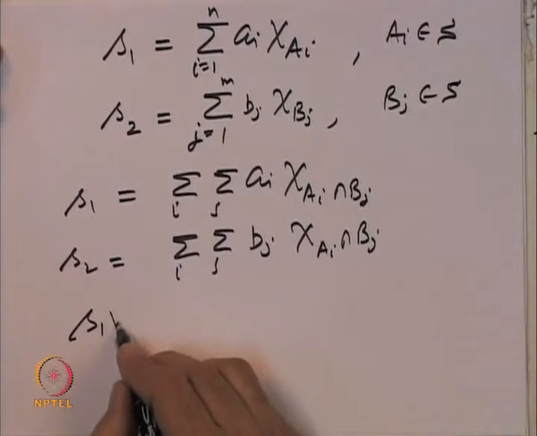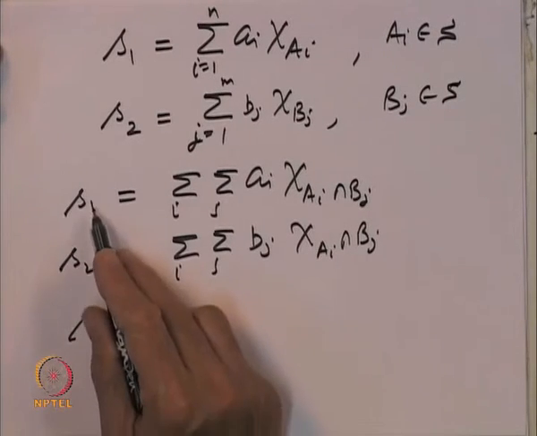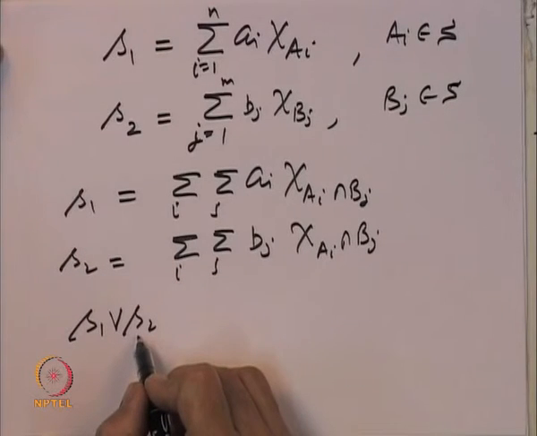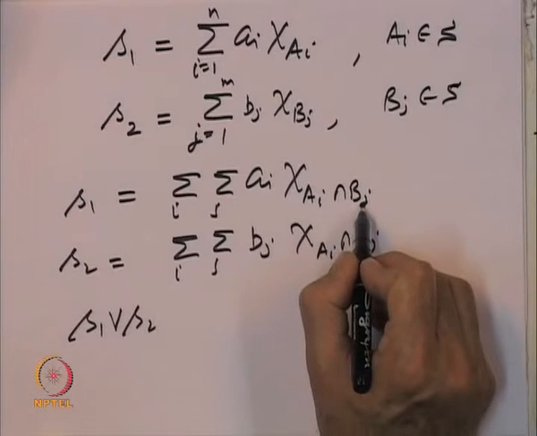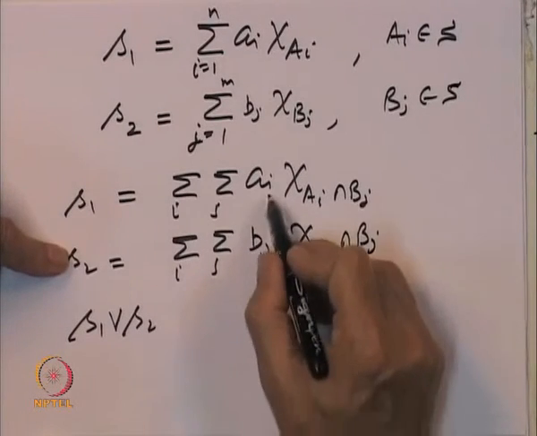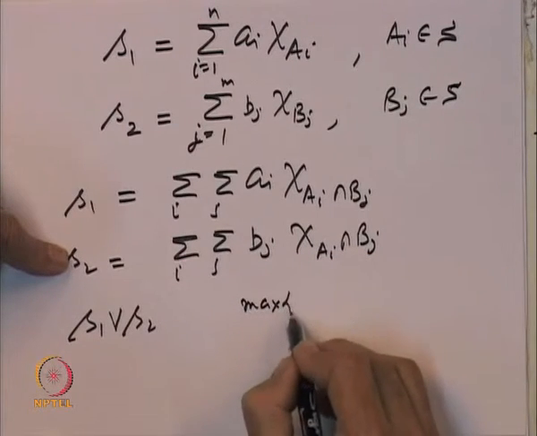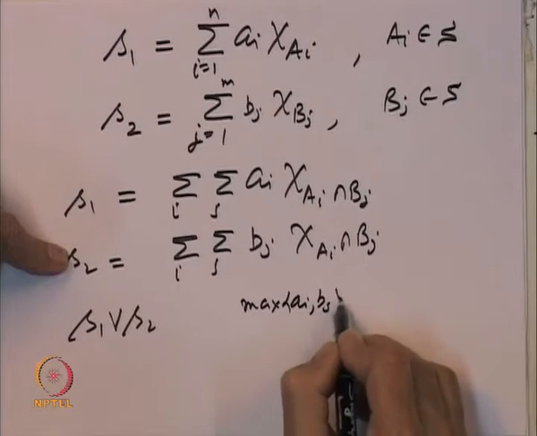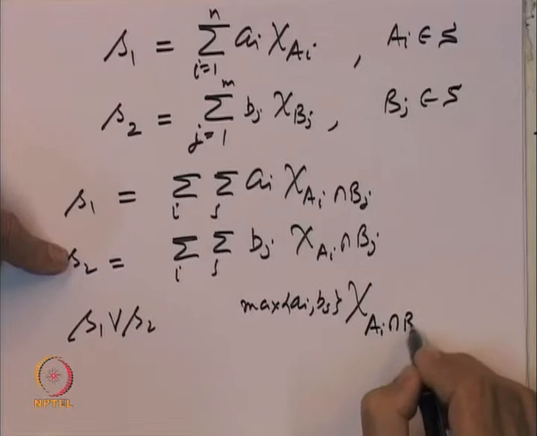Then S 1 maximum S 2 at any point x. So, we want to define what will be the value of this at any point x. Look at a point x: it will be in one of the sets A I intersection b j, then S 1 will give the value A I, S 2 will give the value b j, and the maximum of that has to be put. So, it is maximum of A I, b j if x belongs to A I intersection b j.